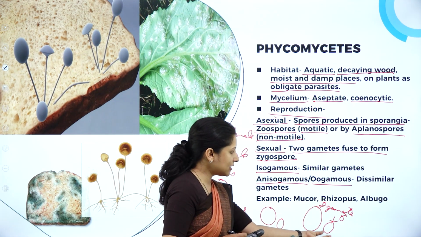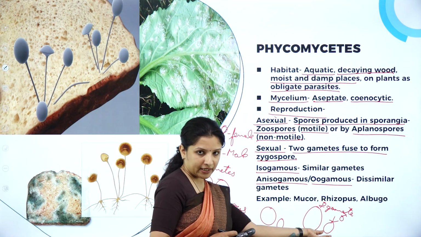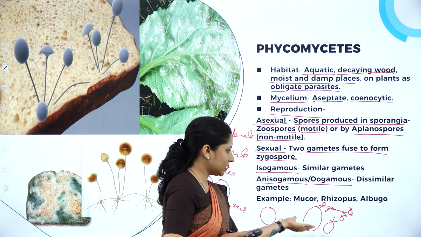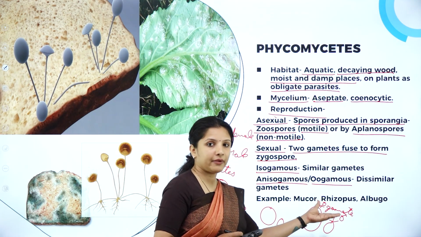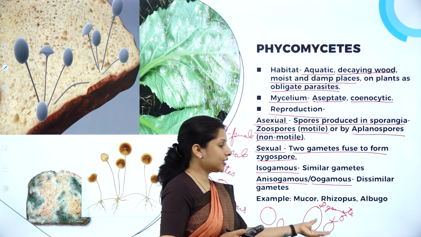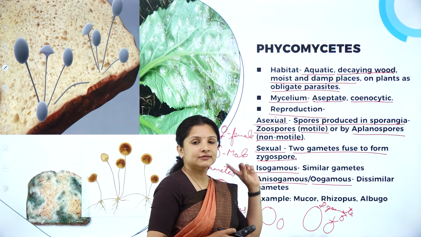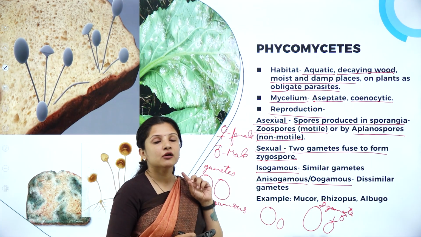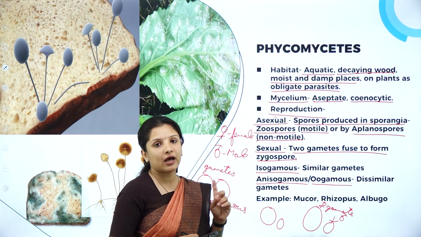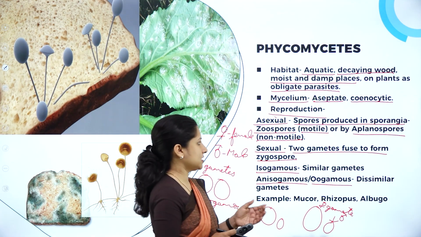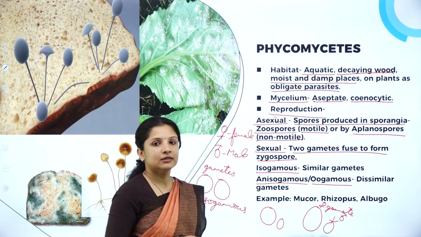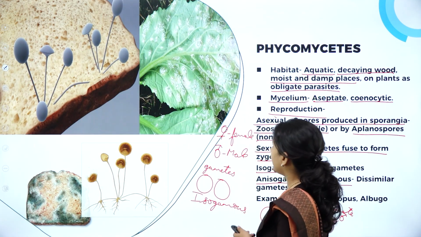So the smaller, motile male gamete fuses with the larger, non-motile female gamete. Such a type of fusion is called oogamous, or oogamy sexual fertilization. So this is about the reproduction in Phycomycetes.